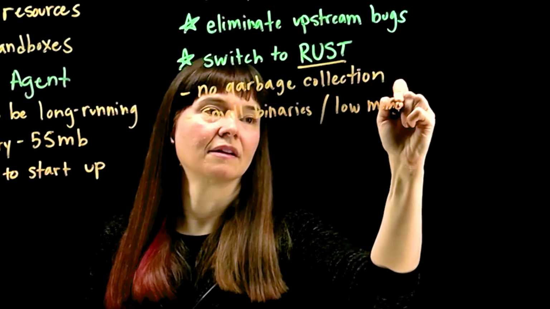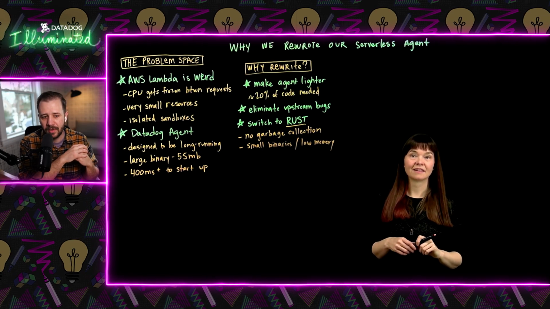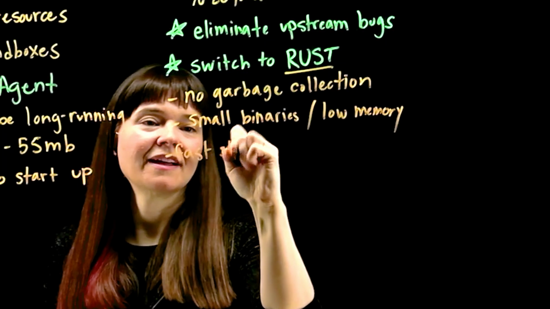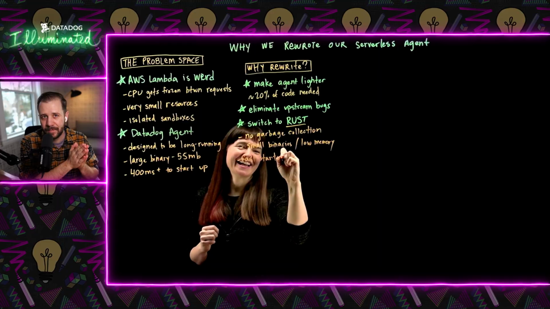Yeah, exactly. The other reason, and maybe the biggest reason specifically for cold start time, is that Rust creates very, very small binaries that use very little memory. By default, out of the box, the runtime of Rust itself is quite small. It then creates these smaller binaries, and you only pull in the bits you need by default, and you end up with this usually pretty performant, pretty efficient program at the end of the day. That led to fast startup times. So our initial POC was showing something like 50 to 60 milliseconds of initialization time versus the 400 that we were getting with the Go agent. It's just so interesting. It's just a whole different ballgame.